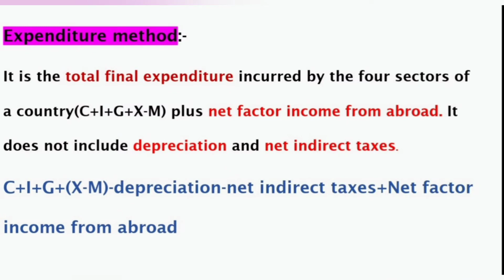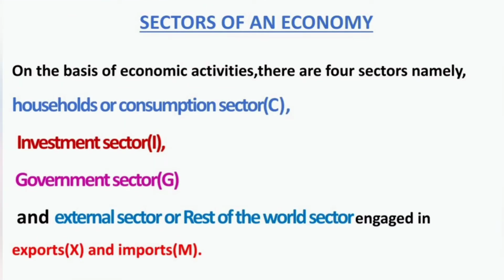So, what is the gross concept? What is the net concept? All these we have to learn one by one. So, which are the four sectors of the economy? Based on the economic activities: household or consumption sector C, investment sector I, government sector G, and external sector or rest of the world sector engaged in export denoted by the symbol X and import denoted by the symbol M.